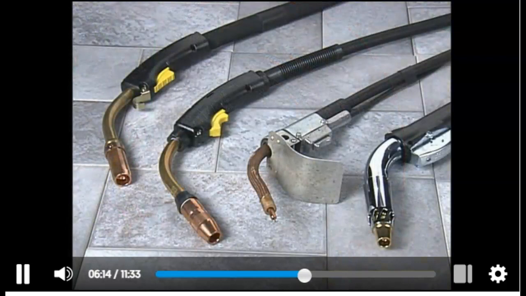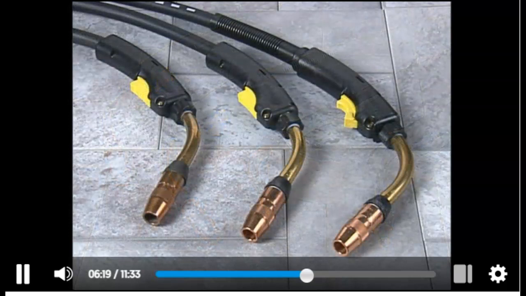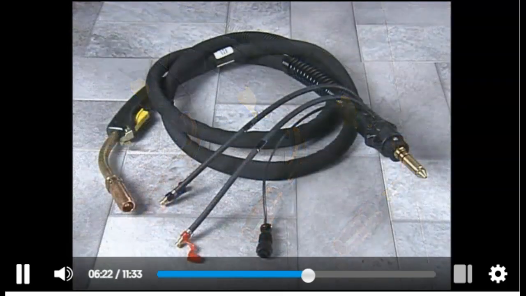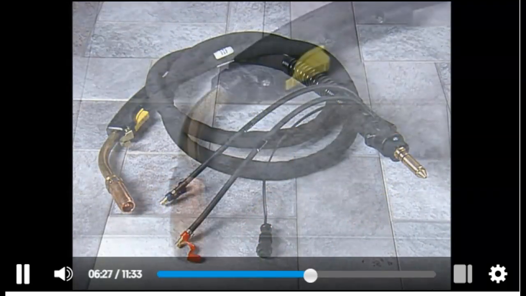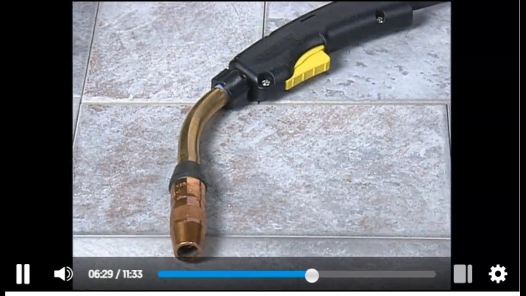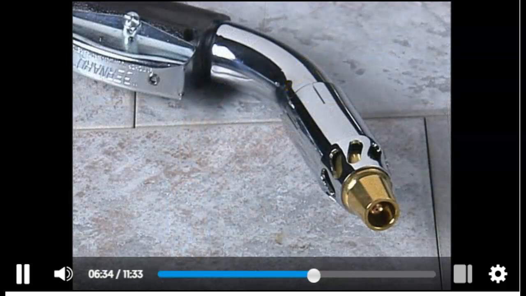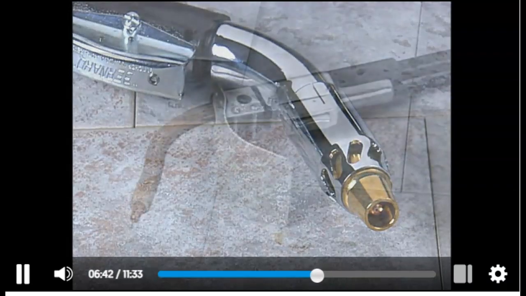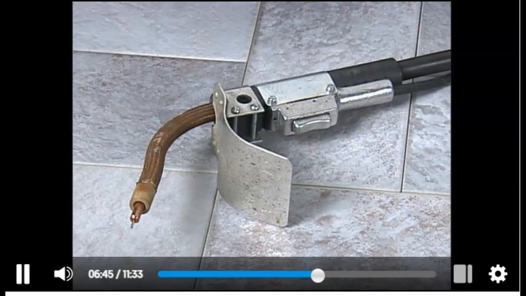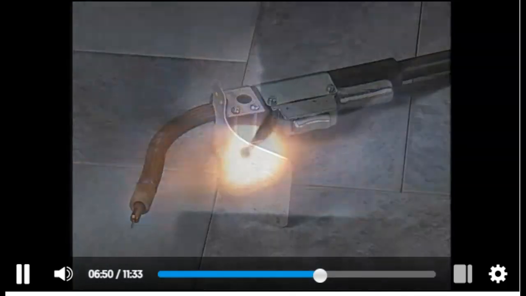Guns for FCAW are designed for gas-shielded and self-shielded applications. Most guns are air-cooled. However, water-cooled guns are used for applications involving higher amperage and longer duty cycles. Guns for gas-shielded wire are equipped with nozzles to direct the flow of shielding gas. Guns may also be equipped with fume extractors to remove excess smoke and fumes, although extractors can interfere with gas coverage in some applications. Heat shields, like the one on this gun for self-shielded wire, help to protect you from the heat generated by the process.